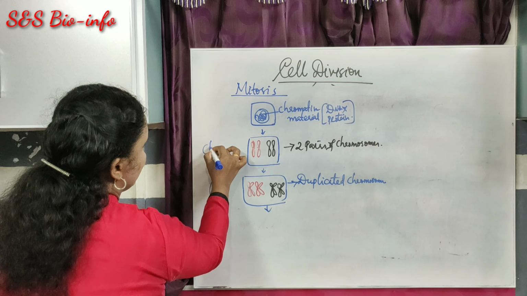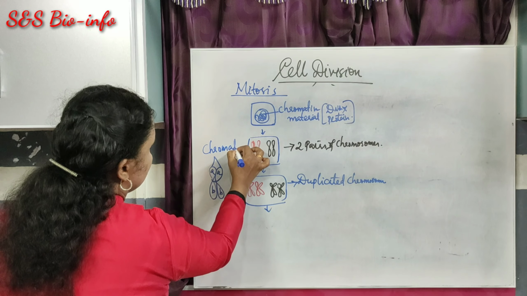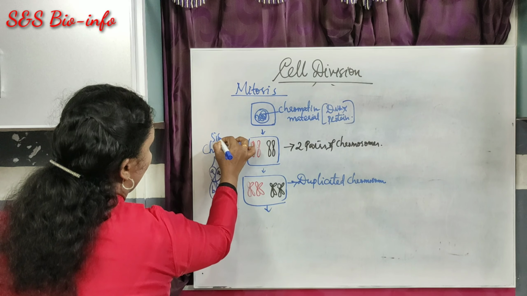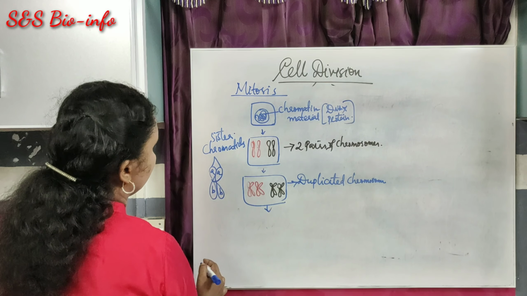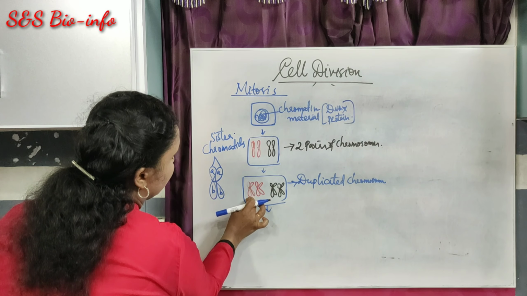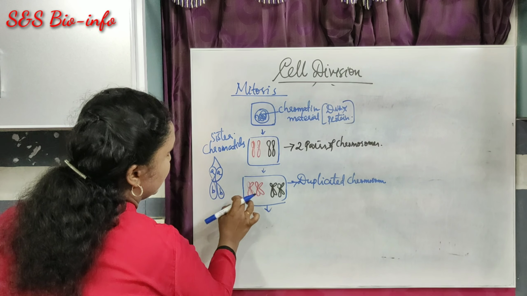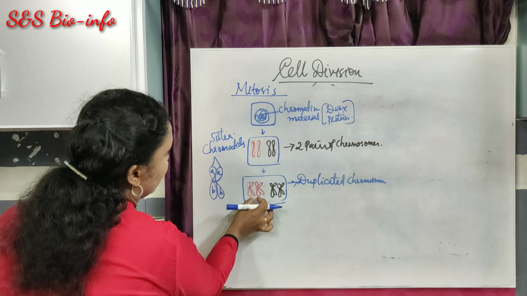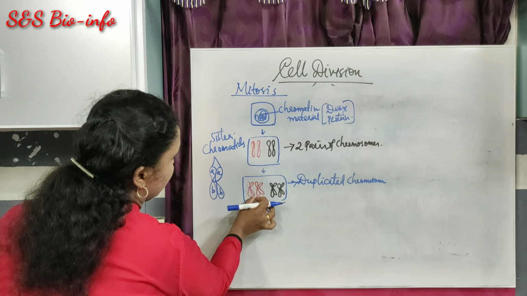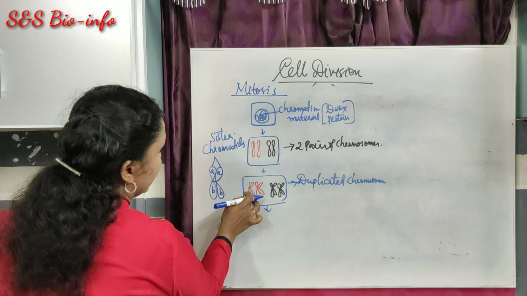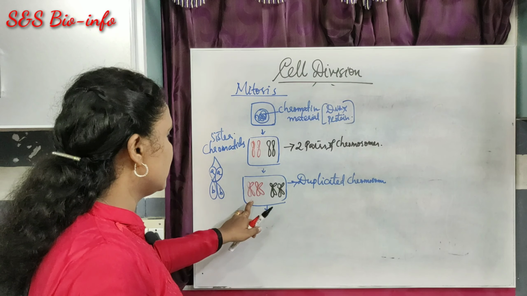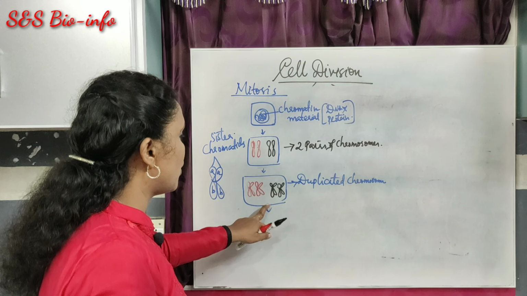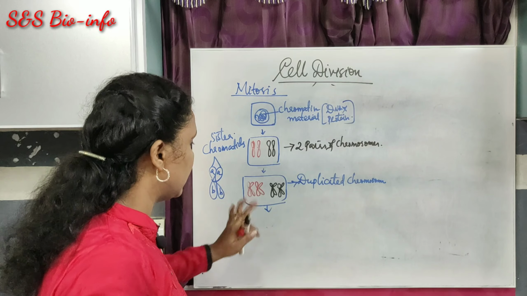These two are known as chromatids, sister chromatids. Suppose this is received from father and this from mother. Similarly, a homologous pair of chromosomes are received from the parents. One is from father and the next one is from mother. Thus there are 2 pairs of chromosomes in this particular type of cell.